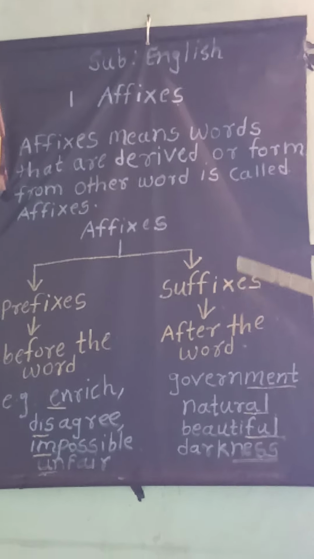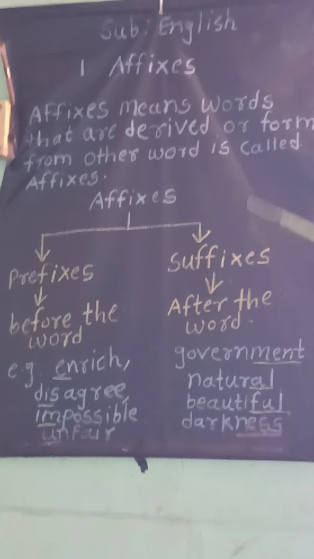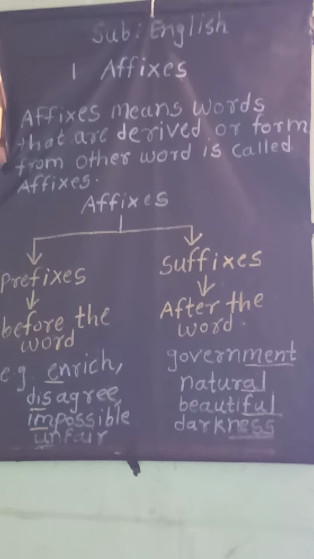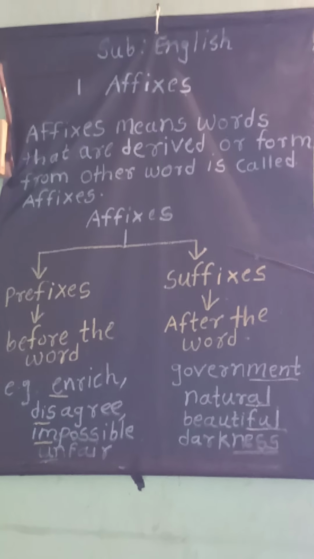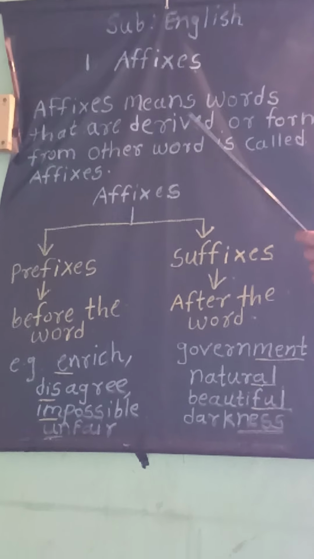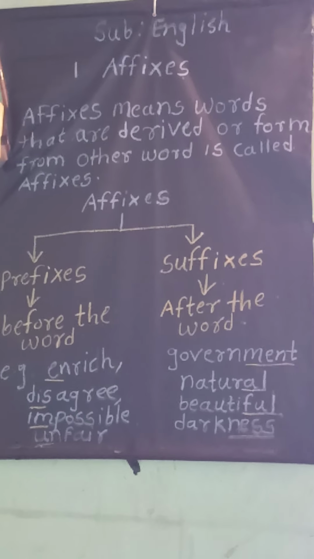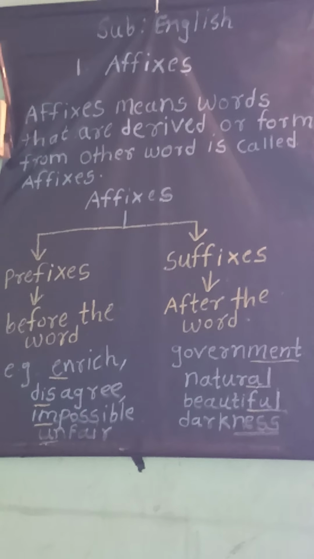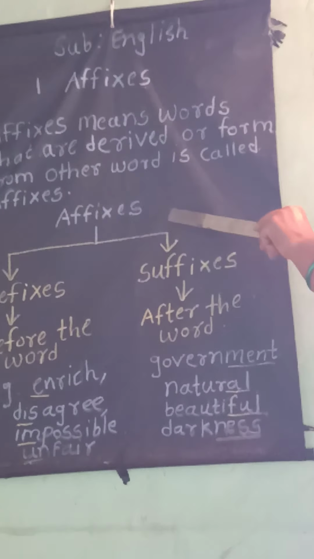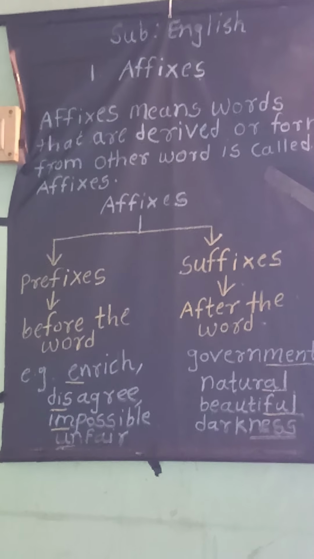Now, what is the opposite of affixes? If you are clear on this concept of affixes, the opposite of affixes is the primary word. Which words are not formed from other words? Words that are not formed are primary words. So the opposite of affixes is the primary word.